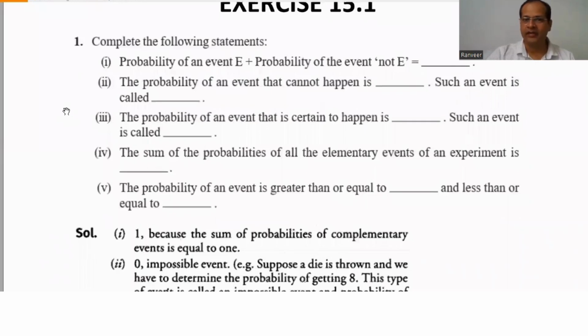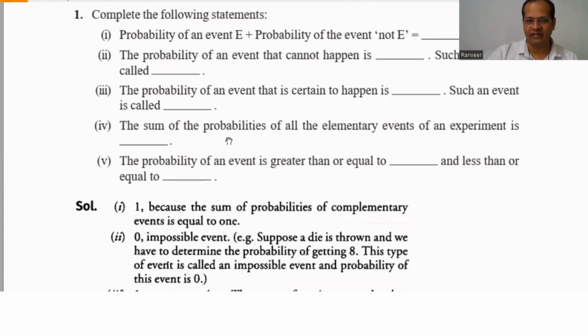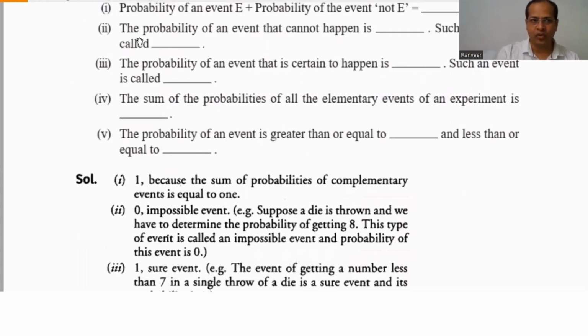Now, second question. The probability of an event that cannot happen is 0. Such an event is called an impossible event. For example, suppose a die is thrown and we have to determine the probability of getting 8. Is it possible? No. This type of event is called an impossible event, and its probability is always 0.